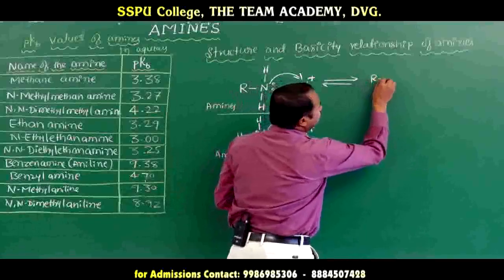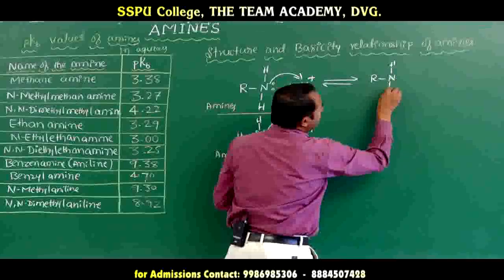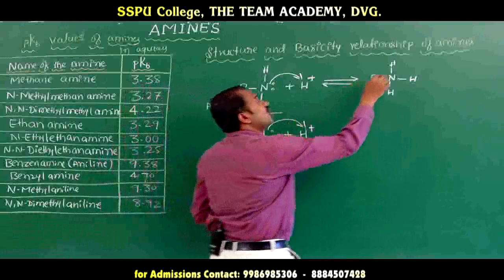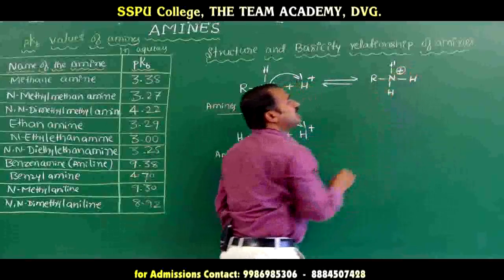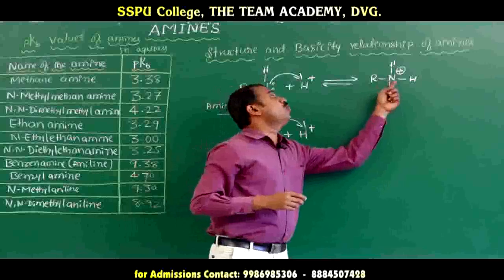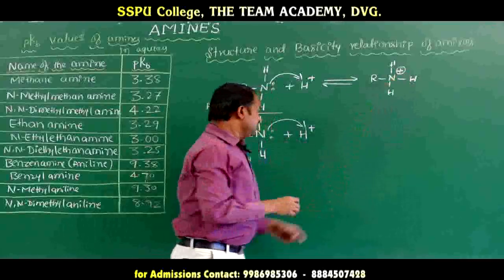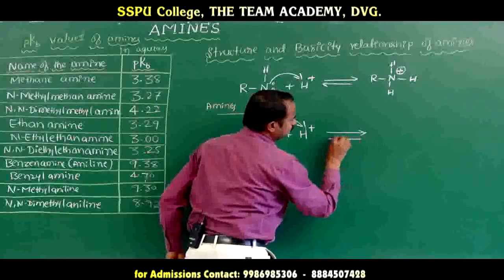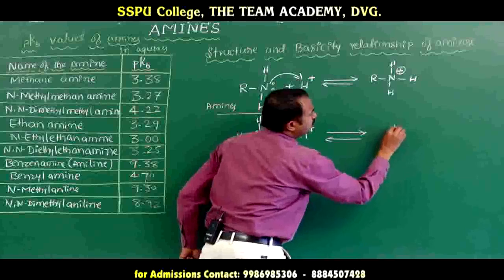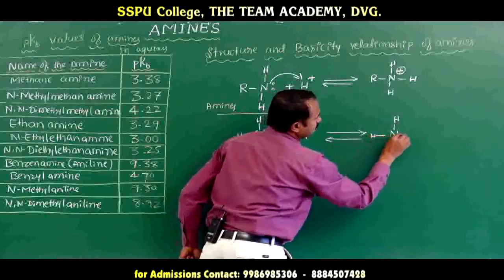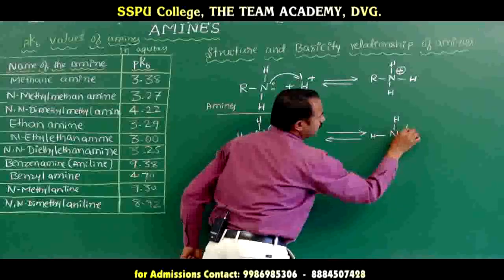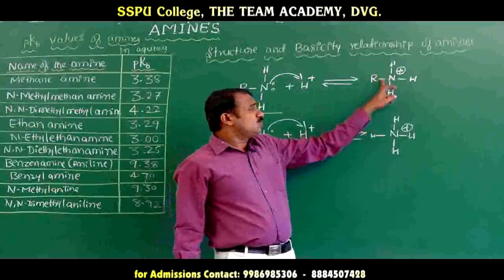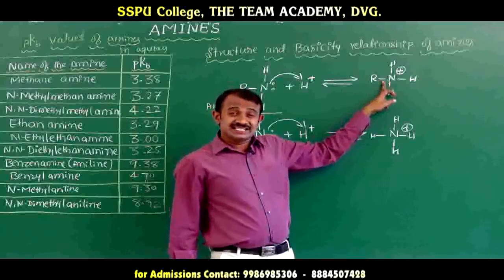Protonation means addition of a proton. When it reacts, it gives a charged species. This is an alkyl ammonium salt, and here also an ammonium salt. Both have ions, and whichever is more stable, its basicity increases.